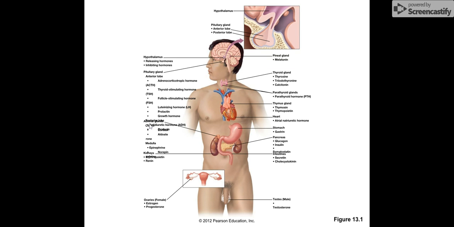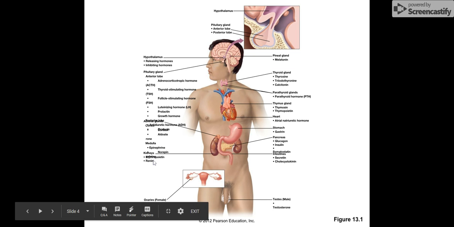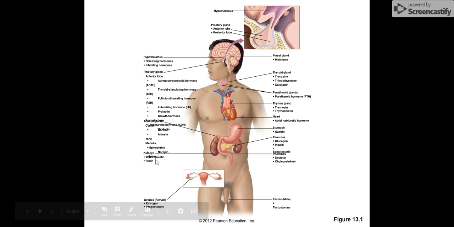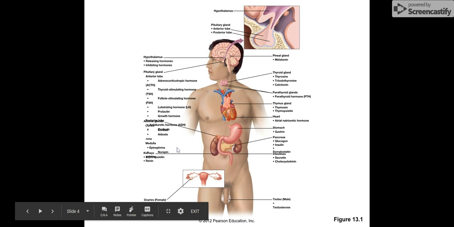Down here, it's a little hard to read, but this is the adrenal gland. Antidiuretic hormone, ADH, is produced there. Oxytocin, aldosterone, epinephrine. The kidney is also down here, producing erythropoietin and renin. Again, I'm sorry about the diagram, I tried to fix this. It didn't fix very well, so you'll have to use your book to see that.